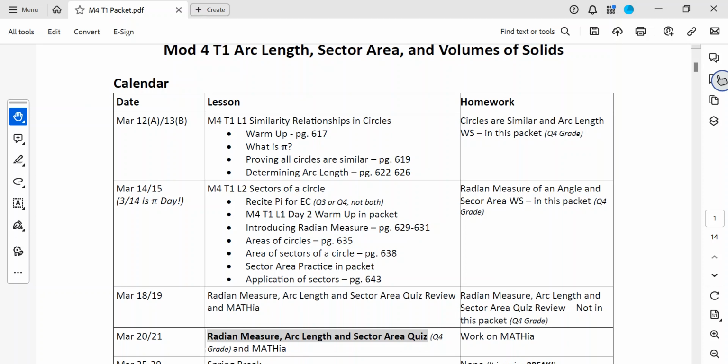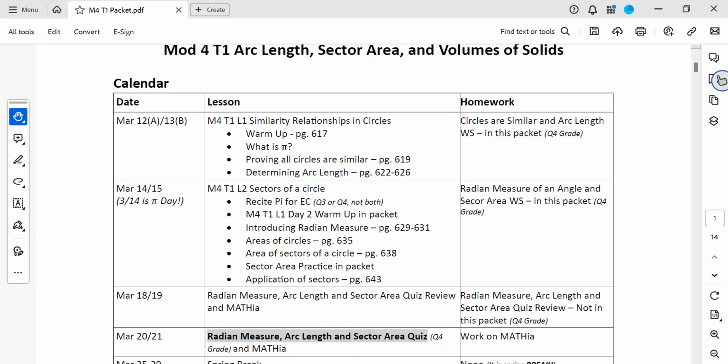But that quiz and all the work that we're doing in this module will go on quarter four's grade. Because I take things up until the day of the quiz, and if students don't take it on March 21st, you can take it after spring break. That's now in quarter four. So I've decided that from now on, everything that you turn in will be a quarter four grade.